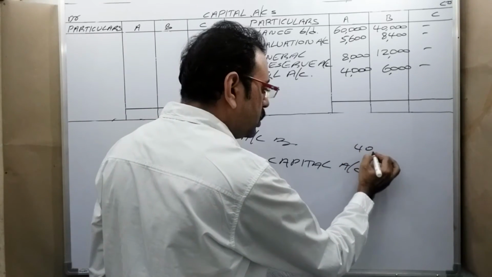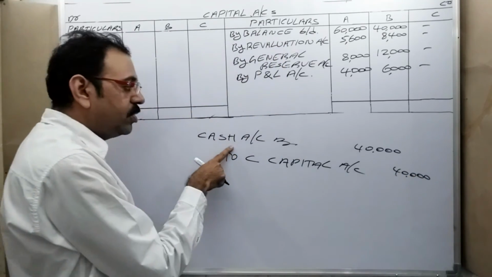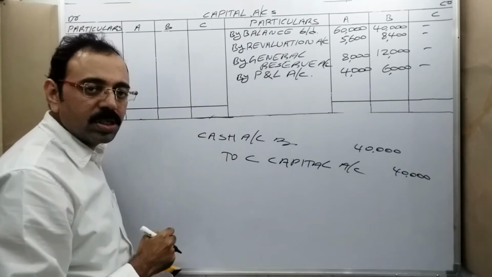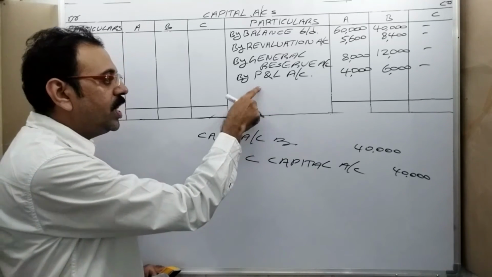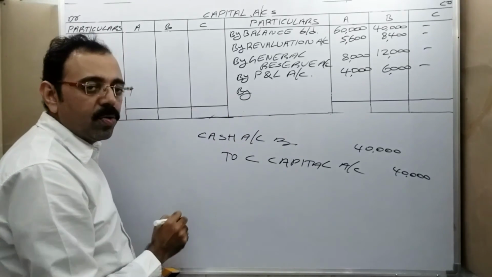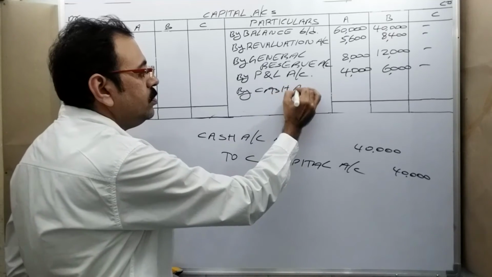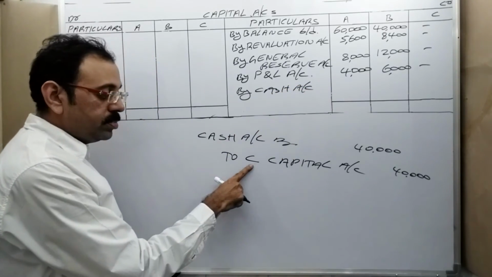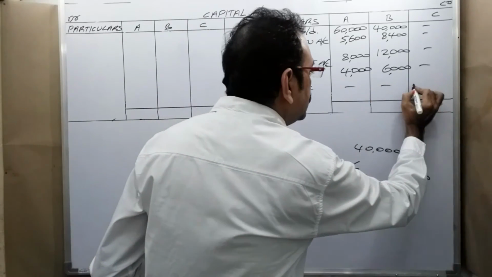40,000 rupees. Then this entry we should post in capital accounts. Which side? Capital is in credit. Therefore, on the credit side we should write, by what to write? The other side account name. That is cash account. In whose column? C capital is in credit, no. Therefore, write down the amount in C column.